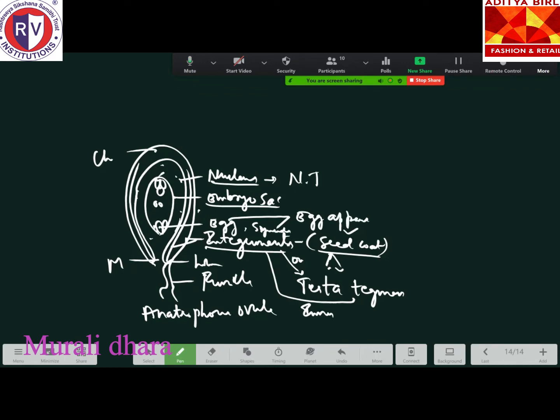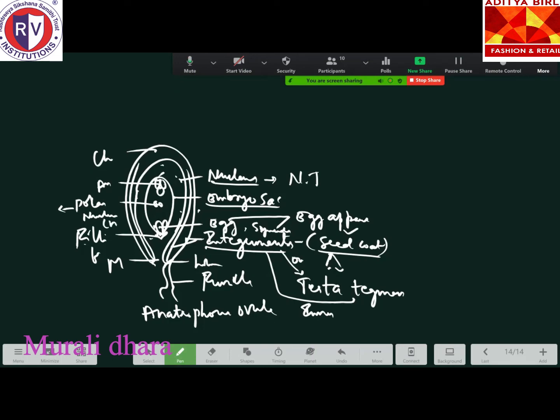One more apparatus is present in this region. Can anyone tell me what it is called? Filiform apparatus. Very nice. The filiform apparatus guides the pollen tube to enter. And these are the antipodal cells. The cells present at the center, before maturing, are called polar nuclei. These polar nuclei later fuse together.